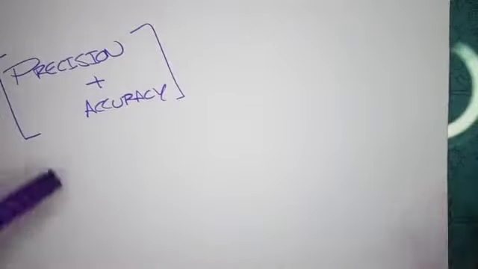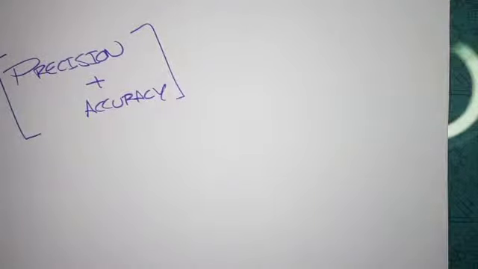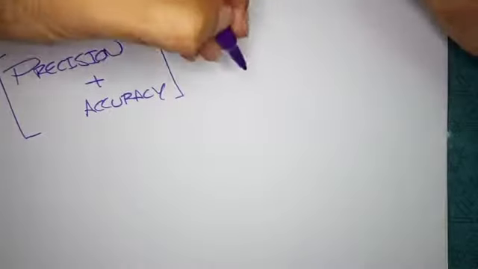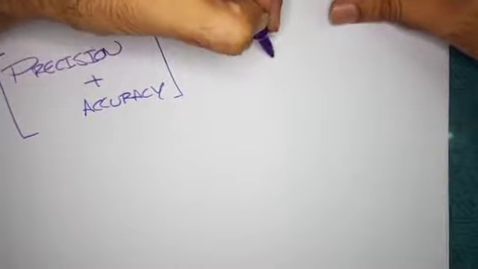Okay, let's start with precision and accuracy. Basically, the concept of where random error and systematic error comes from. So, say for example, we give.